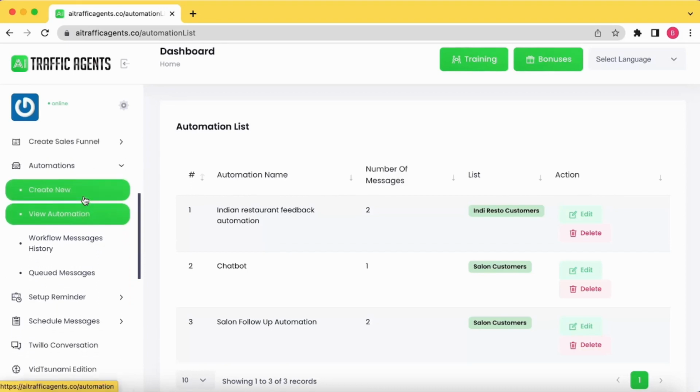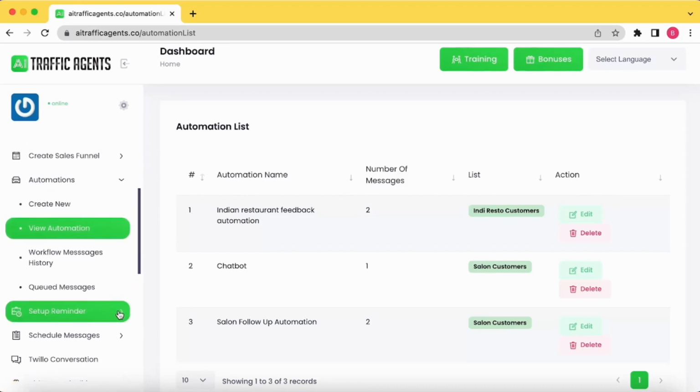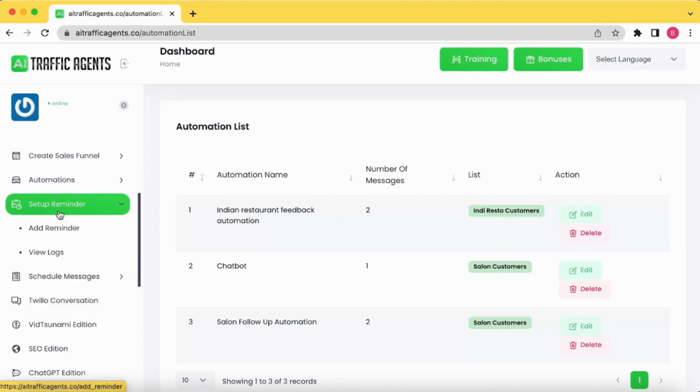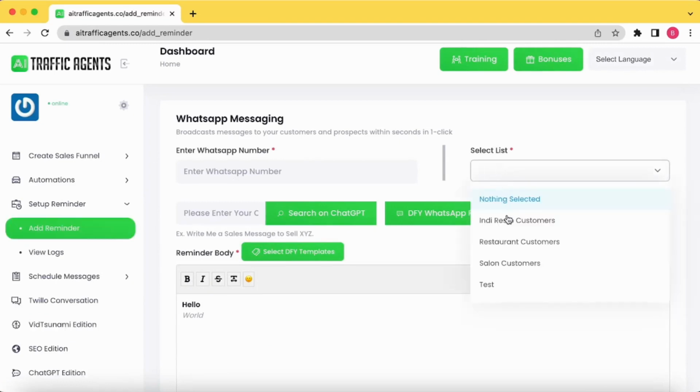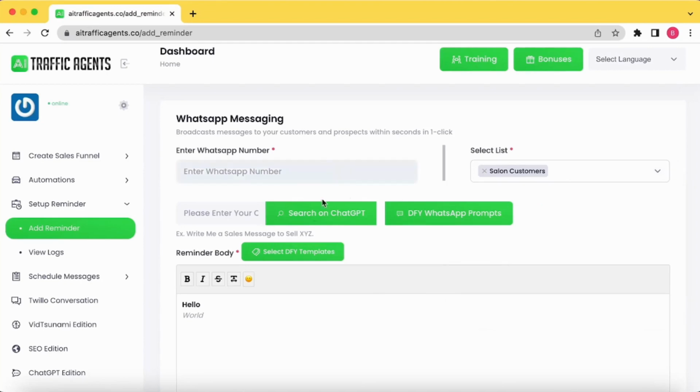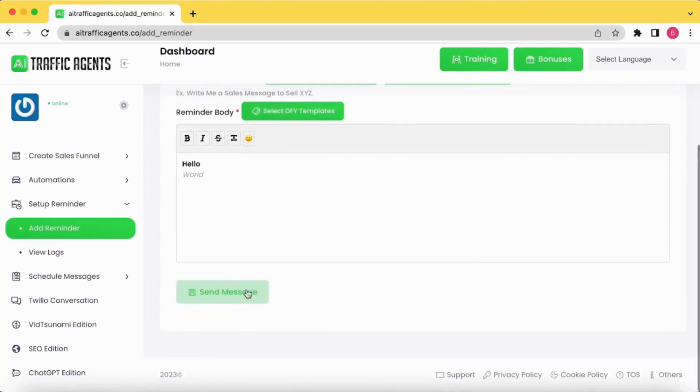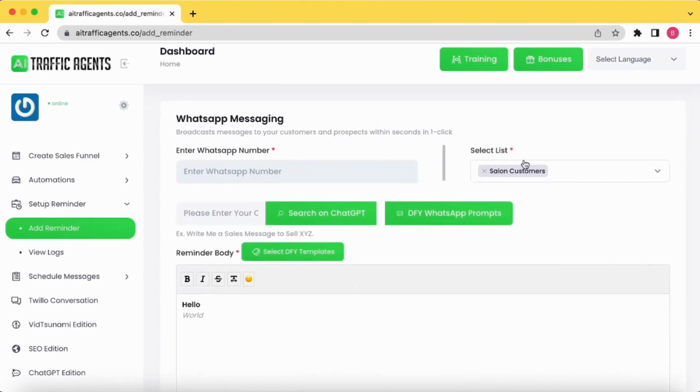So I hope we have covered everything. There is one more option, that is reminders. If you want to send a particular reminder, you can simply select the list of the customers. For example, I want to send the reminder to 7 customers. I simply select that list, I add my WhatsApp number, create my message and hit send, and that message will be sent to all the customers immediately. So this is a reminder.